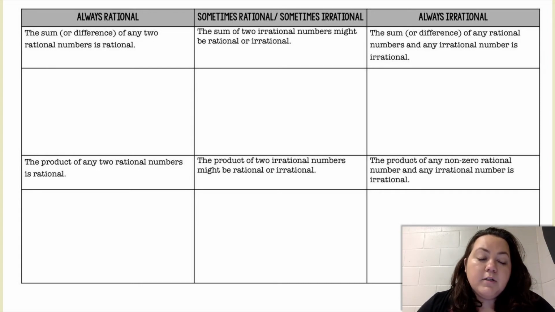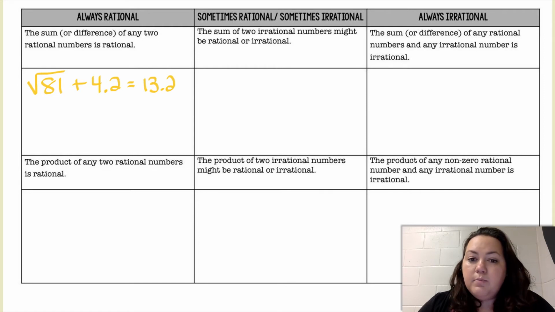The sum or difference, so if you're adding or subtracting two rational numbers, it's always going to be rational. So if I take the square root of 81 plus 4.2, well, the square root of 81 is a rational number because it's a perfect square, so that would give me 9 plus 4.2, which would give me 13.2, and that is rational because it ends. It's a decimal, but it doesn't keep going.